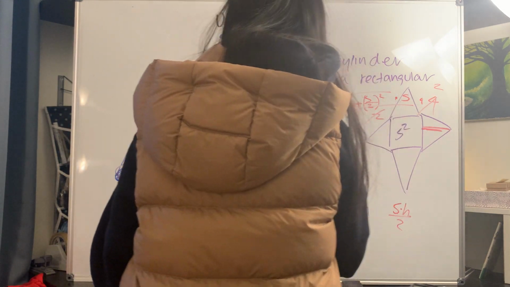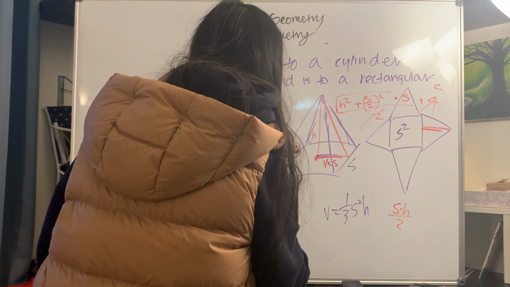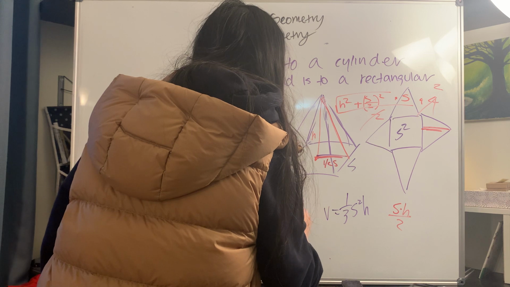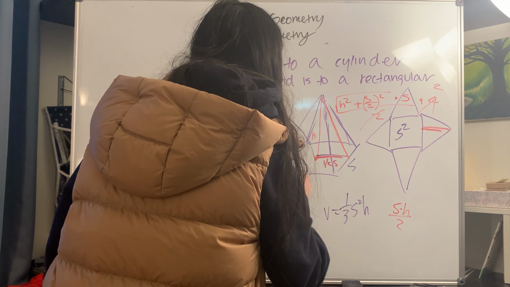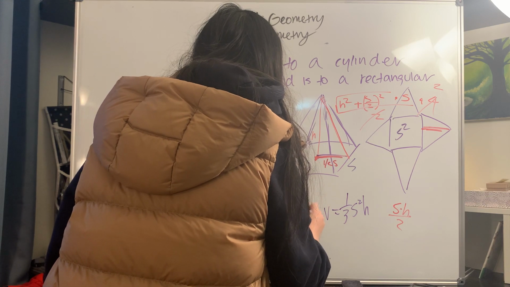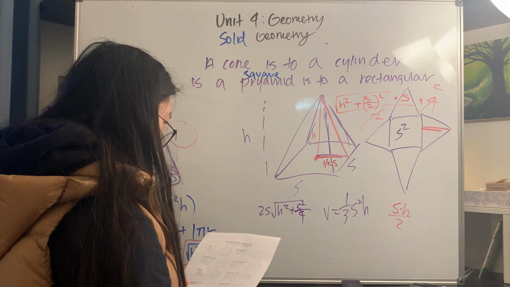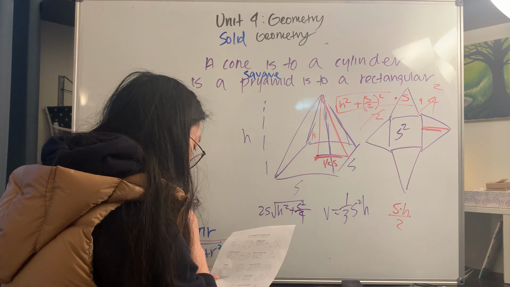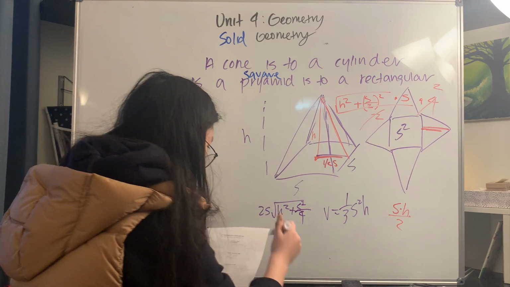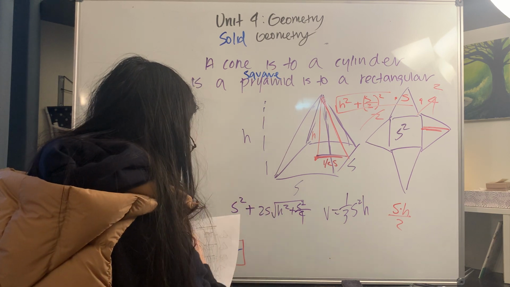It's 2, so you would get 2s times the square root of h squared plus s squared divided by 4. You would get this, and then you would also have to add the s squared right here.